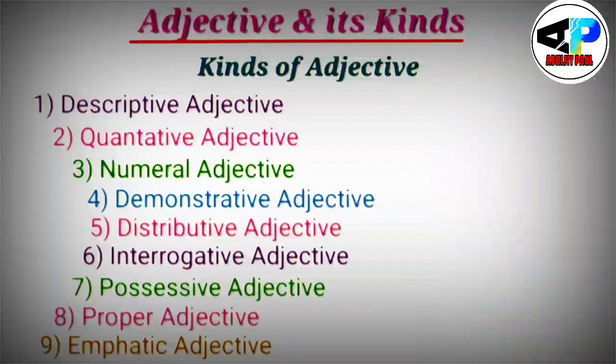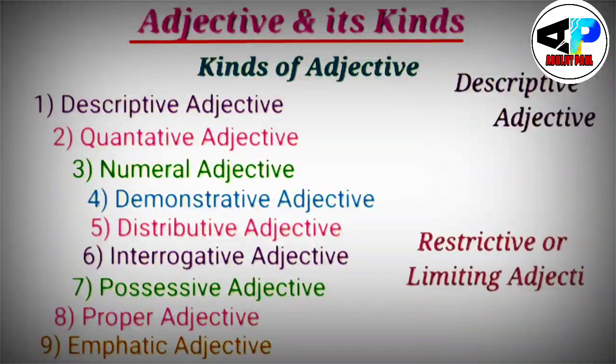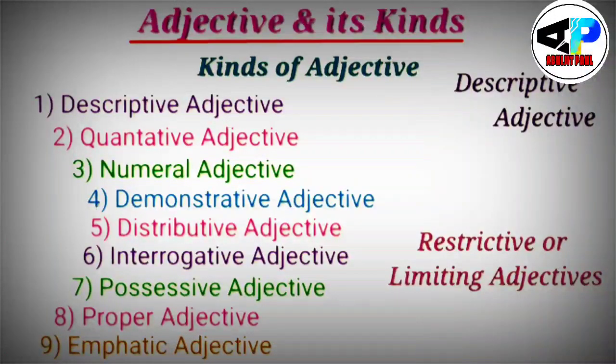Students, you must know one thing. There are actually 9 kinds of adjectives. Except the descriptive adjective, all the other 8 adjectives are known as restrictive or limiting adjectives. Understood? Now, my first topic will be descriptive adjective.